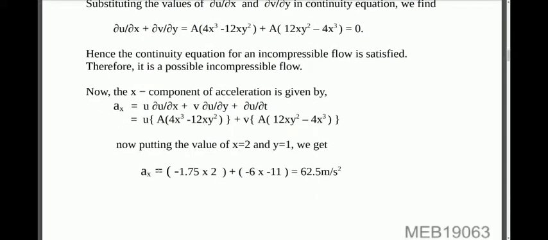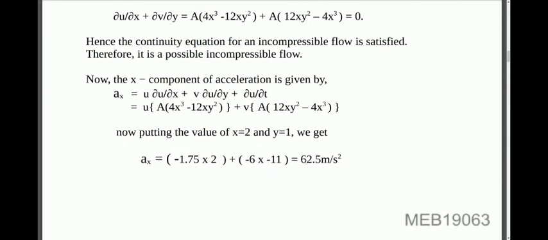So the x component of the acceleration, after putting the values of del u by del x and del u by del y into this expression, we get equal to 62.5 meter per second square. Similarly, we will calculate the y component of the acceleration.